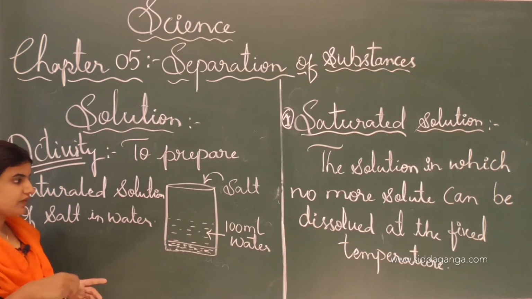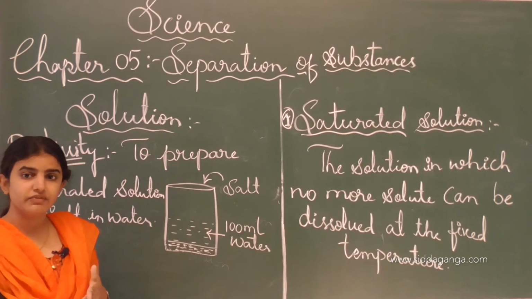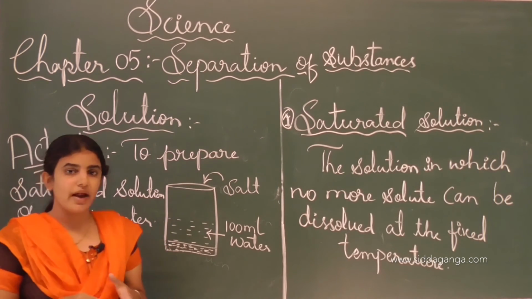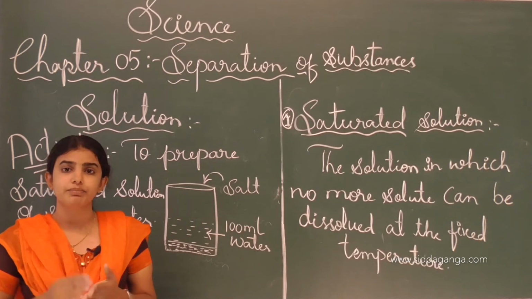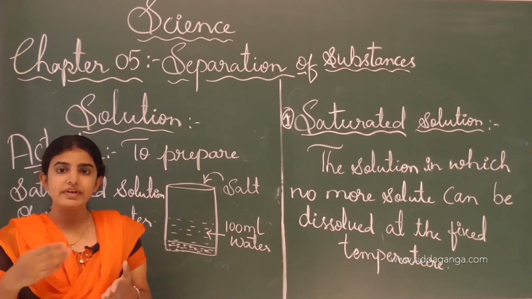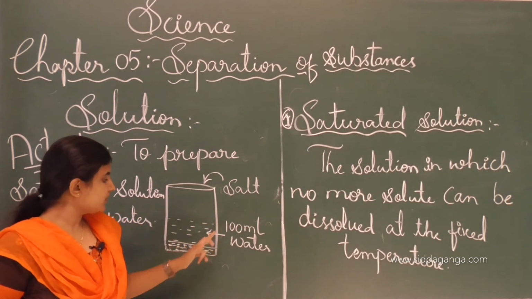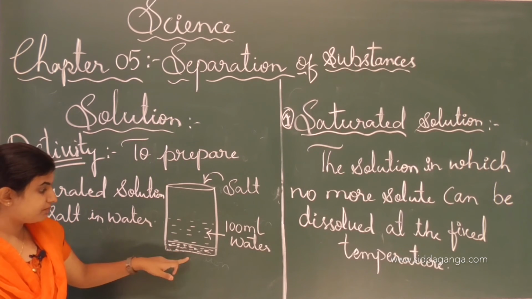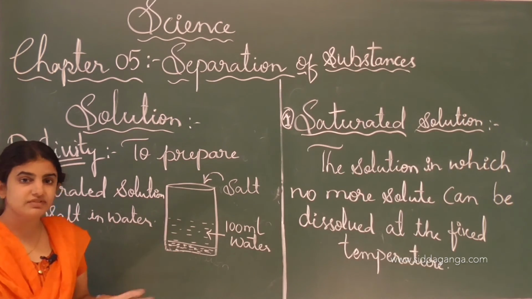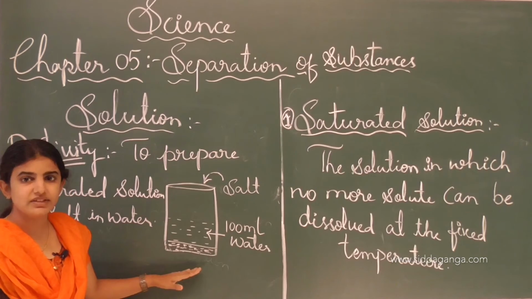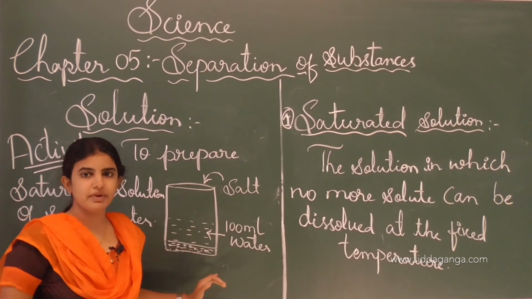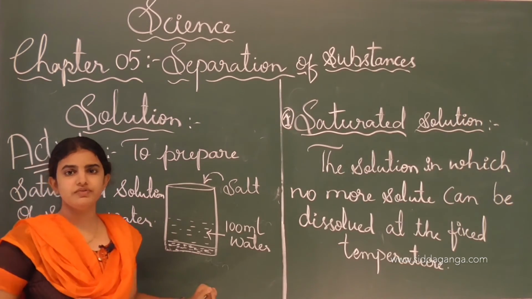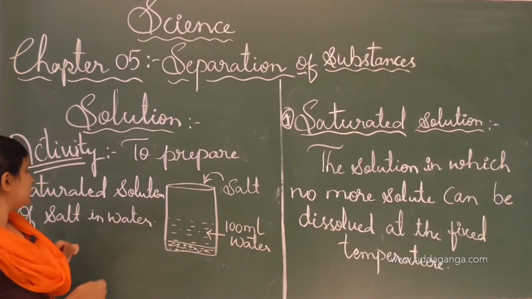After that, stirring it well, then again 1 tablespoon of salt we have to add to the beaker. Like that the process will continue. If we take 2 more trials, after that what will happen, the salt particles will settle at the bottom. See that if we stir it well, it will be left as it is, it will not dissolve or disappear in the water, and that solution we call a saturated solution.